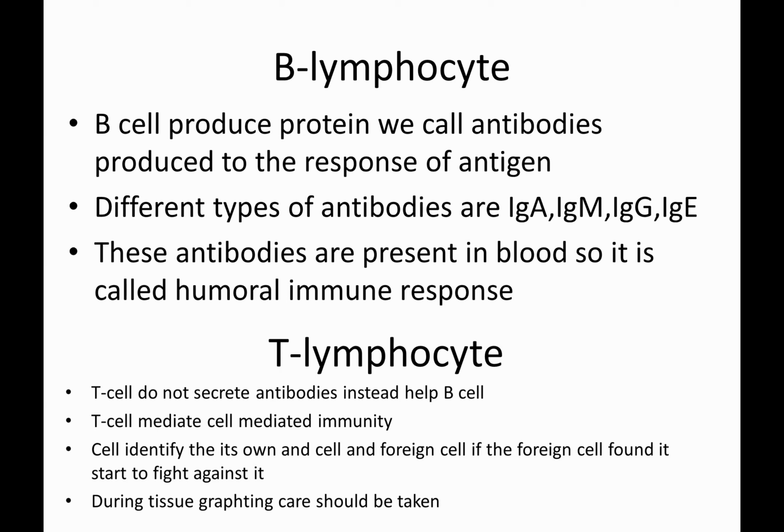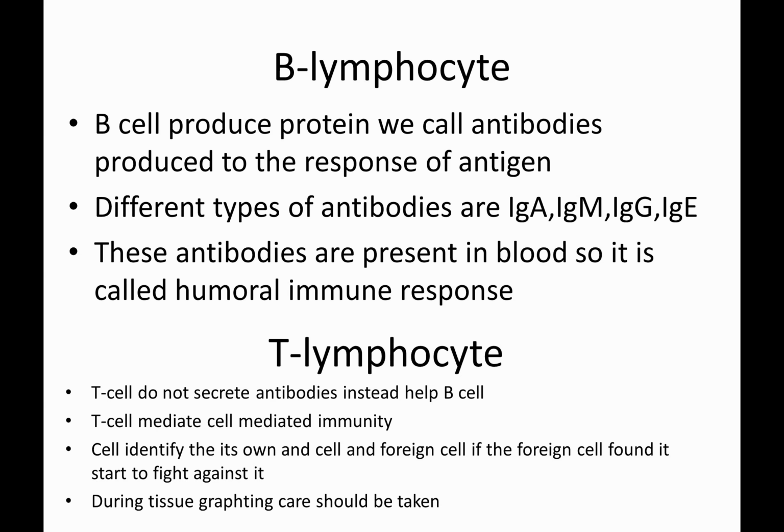Coming to the T lymphocytes, they do not secrete antibodies. Instead, T lymphocytes help the B lymphocytes to produce antibodies. They do not come in front of the antigen and fight against it. Instead, they help the B cell produce antibodies by detecting the type of antigen which has invaded our body. So they are called helper cells. This is cell mediated immunity.